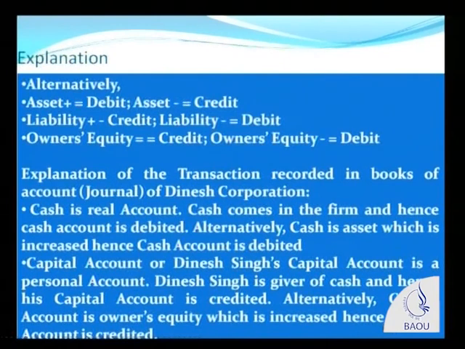In the illustration that we have seen, cash comes into business, so your cash increases. When cash increases, we debit cash account. So cash account is debited. What has happened? Cash is increased. For liability, when liability is plus, it is to be credited. So when liability increases, you credit that liability account. When liability is minus or decreases, you debit that account.